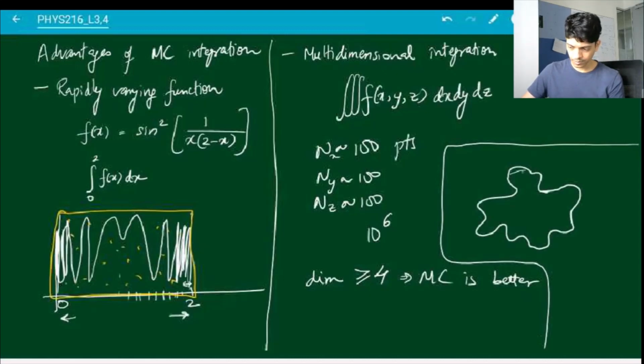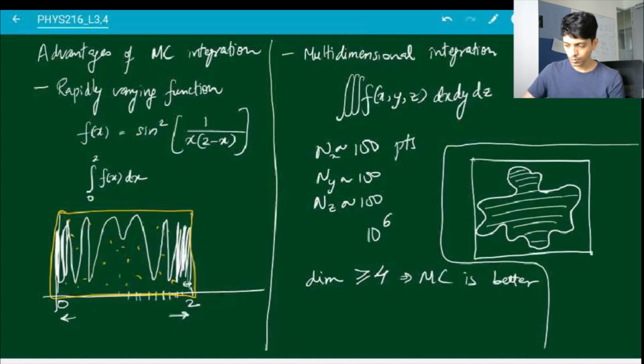Also, if you're trying to do an integration over a space which has some very weird geometry, so you're trying to find out the area of this thing, it's going to be very difficult to first write this as some fixed function and then try to integrate it. But it's easy to do it using Monte Carlo, because just draw a box around it and start throwing points inside, and whatever points fall inside, that is proportional to the area or the volume of this figure. So these are some of the reasons why you might want to use a Monte Carlo integration rather than plain trapezoid or Simpson kind of rule.